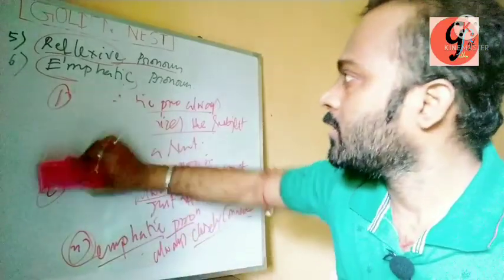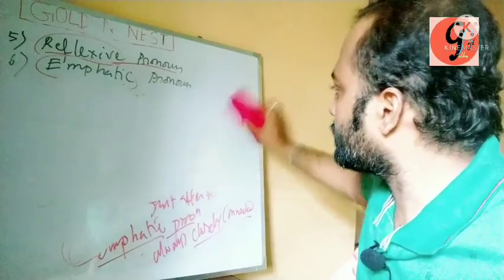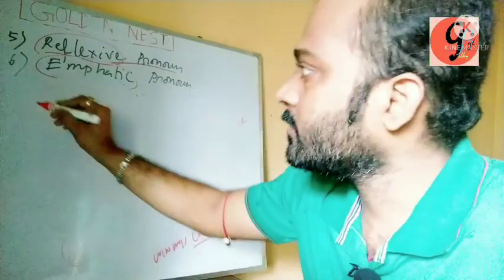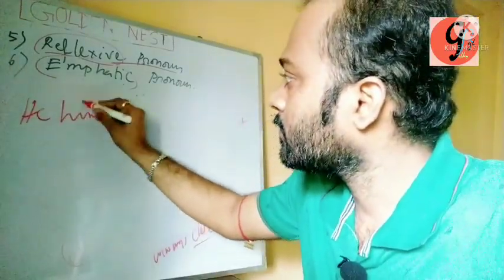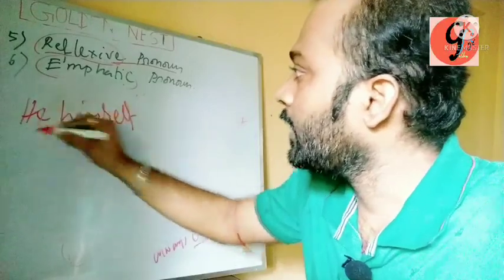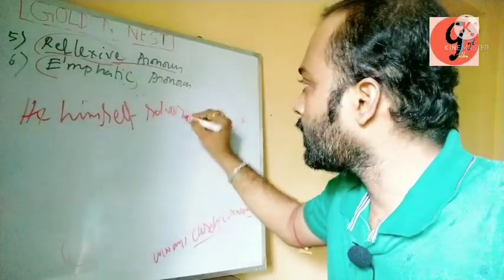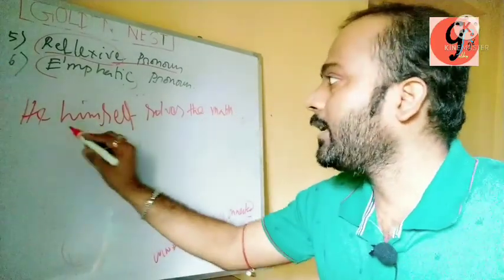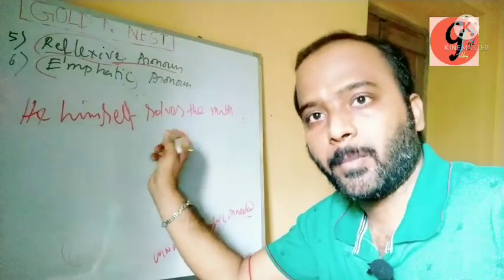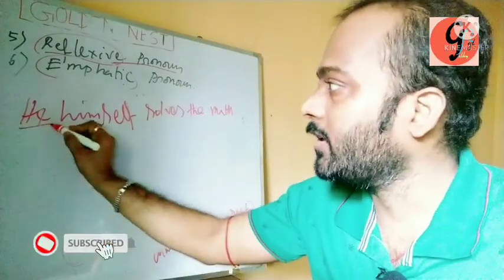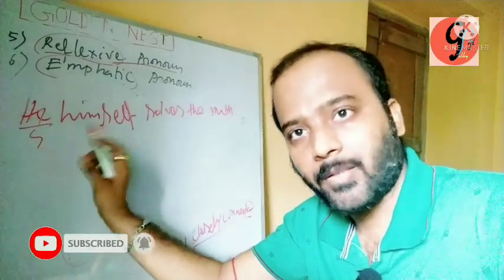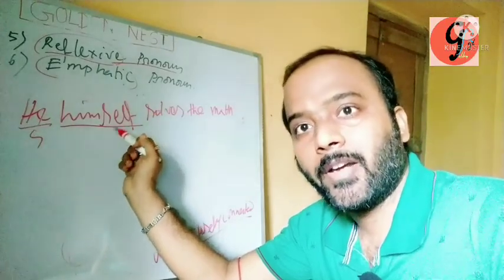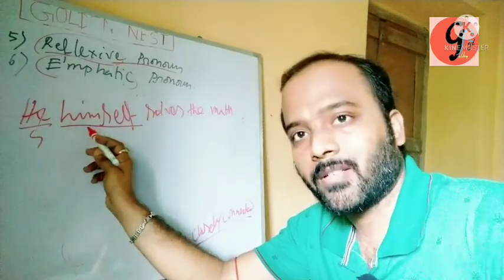Okay, so for the example, let me give this sentence. If I say that he himself solves the math. Clear? He himself solves the math. Here just mark the sentence. Here the subject is he. He is a pronoun, right? Subject. Okay. So the particular word, the self-added word himself, where is it placed? Just after the subject. Am I clear?